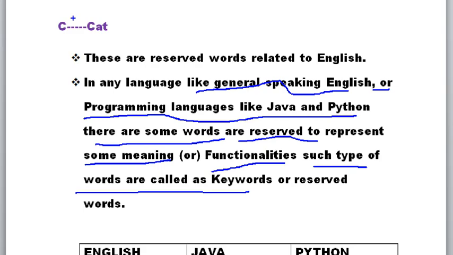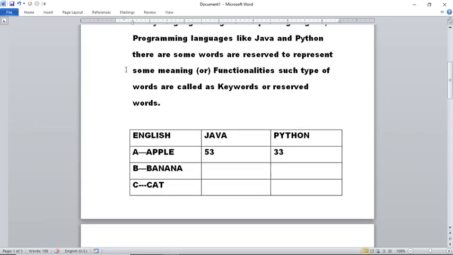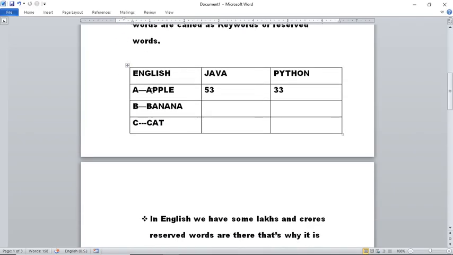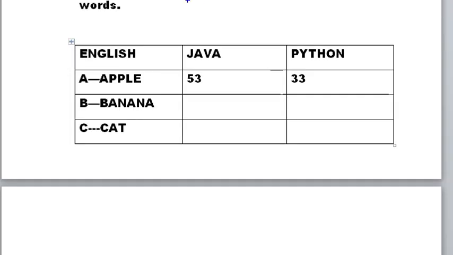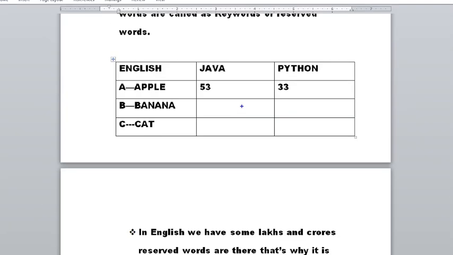If you observe clearly in English, see here, observe this table, look at once. Here in English, A for apple, B for banana, C for cat, D for dog. If you see like this, there are so many. There are some lakhs or some crores of reserved words in the English language. That's why it is very difficult to learn the English language.